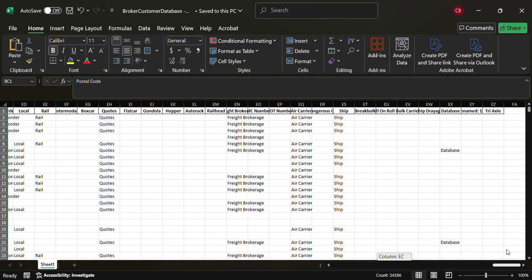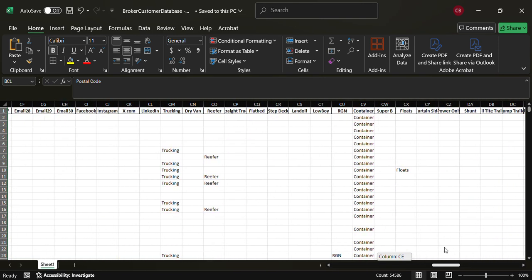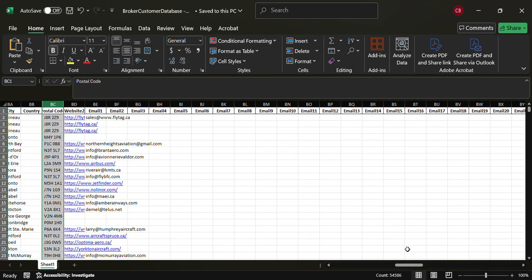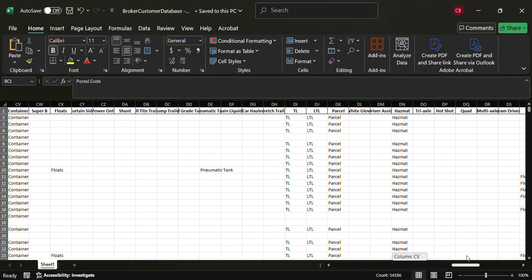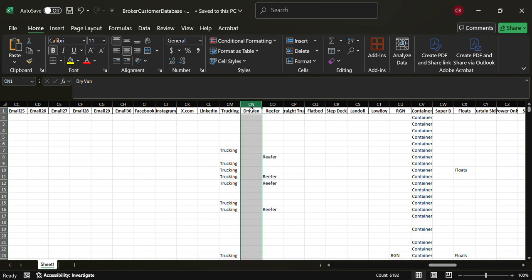If I find out a trucking company is a drive-in carrier, it'll list it under its header. So drive-ins are all here, and you get the count down here: 6,192. Here are the reefer trucking companies, and then straight truck, flatbed, and step deck.